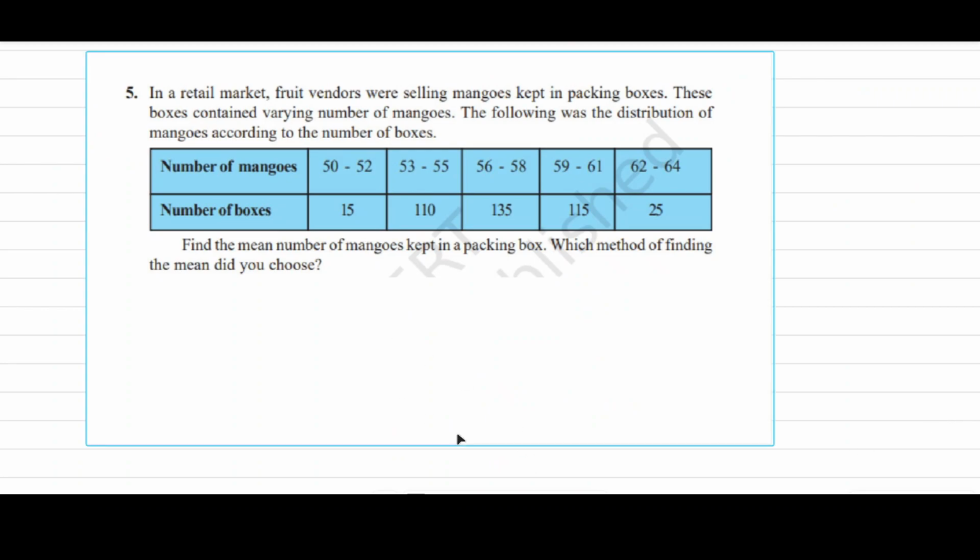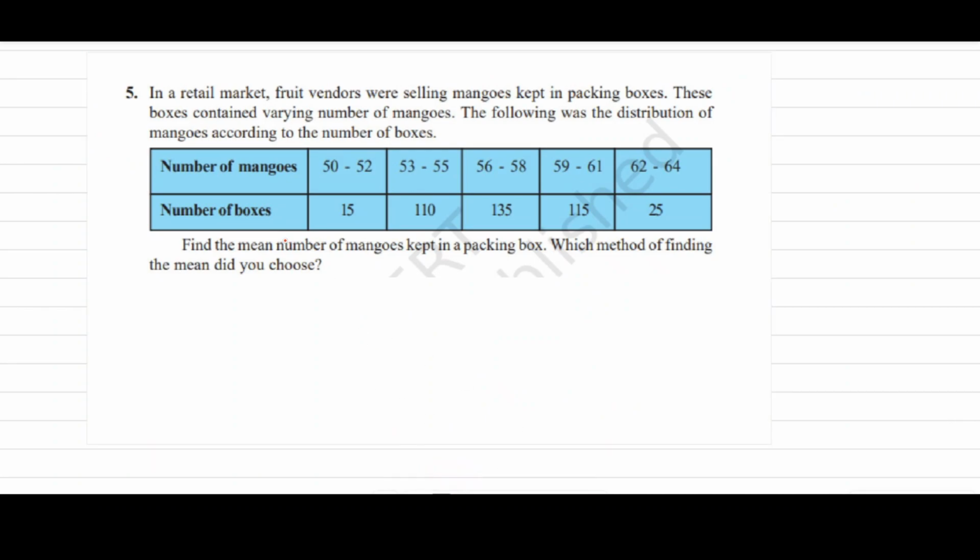Here look at this question. This is the fifth question of this exercise. In a retail market, fruit vendors were selling mangoes kept in packing boxes. These boxes contain varying numbers of mangoes. The following was the distribution of mangoes according to the number of boxes.